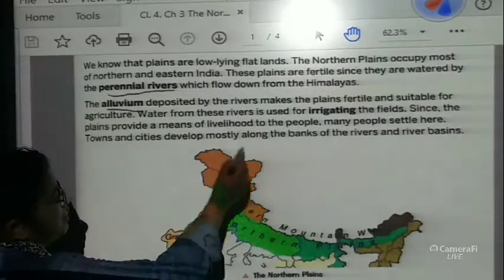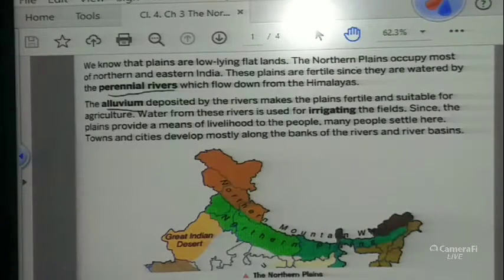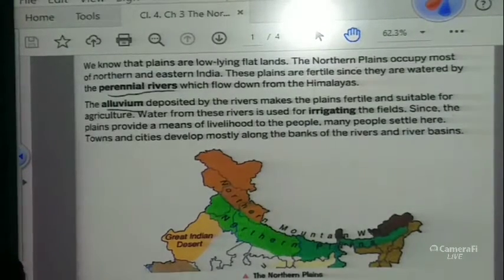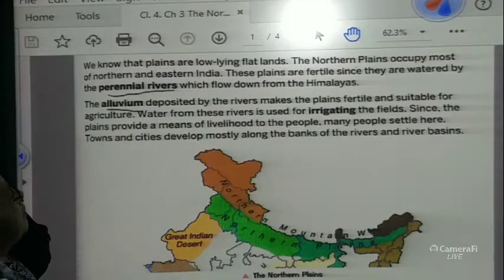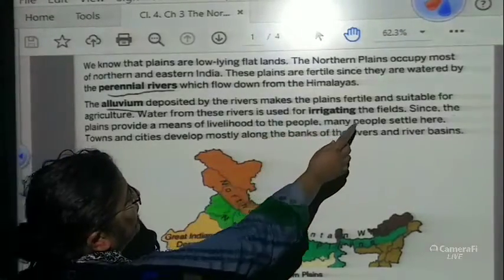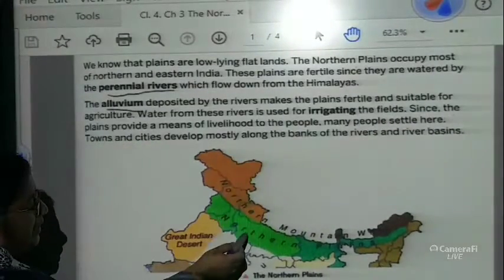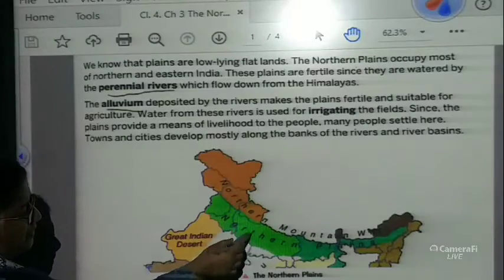Because lots of rivers flow through this place, the land is very fertile. They bring down good soil from the mountains and it is known as the alluvium soil. Water from these rivers is used for irrigating the fields. Now children, it is easy to irrigate the fields around these places.